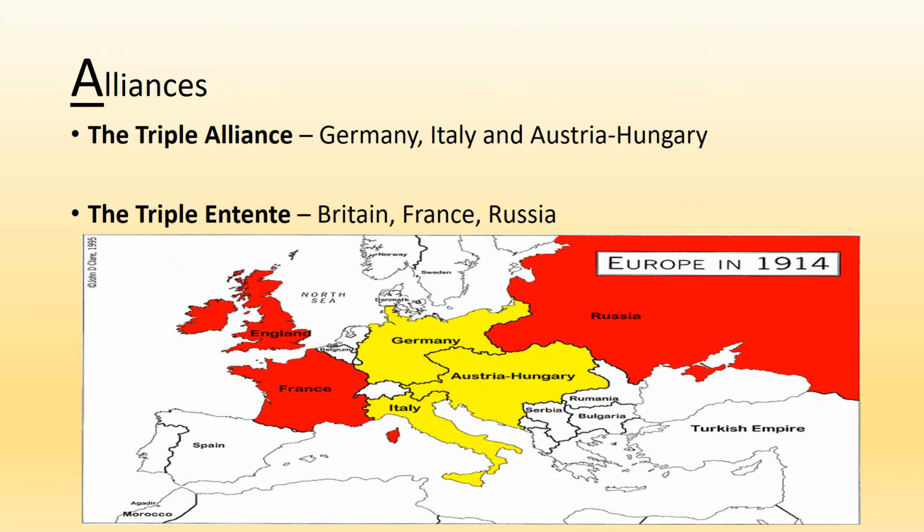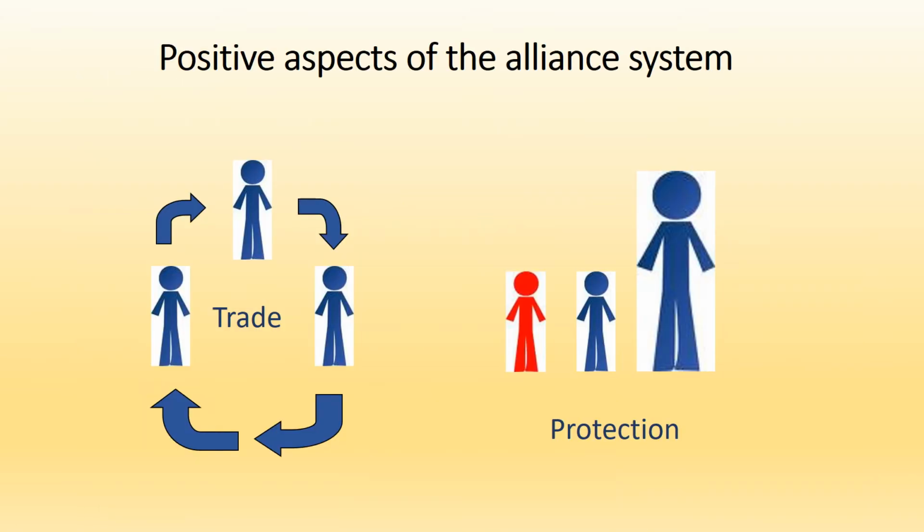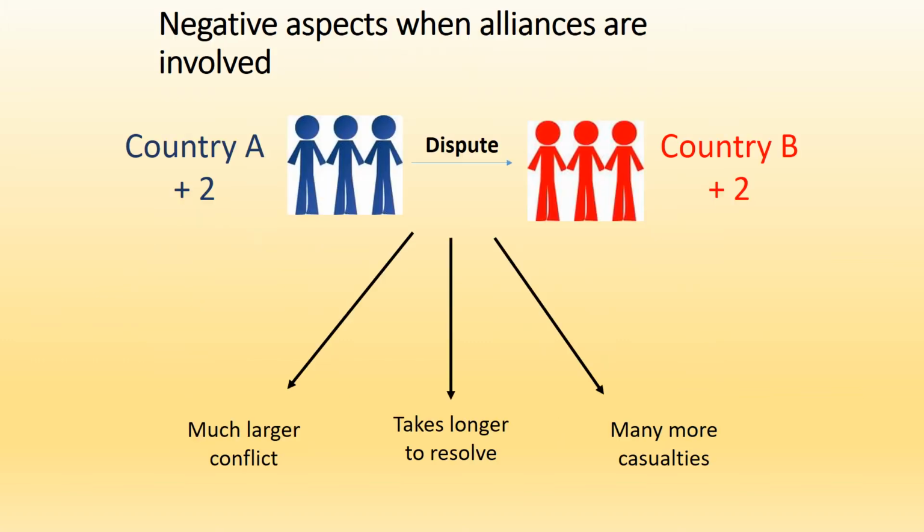Ultimately, with the formation of these alliances, we now have 2 opposing sides ready to compete against and fight against each other. Now the positive aspects of having an alliance system are that you can trade with each other and you can protect each other if it does come to a war, which obviously happens.